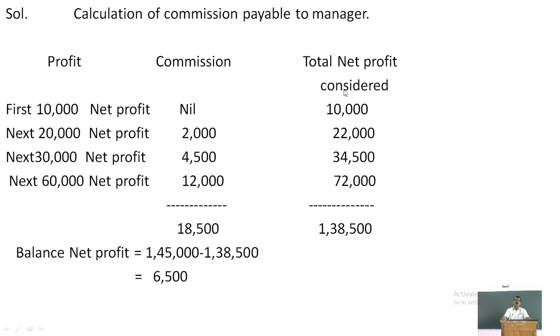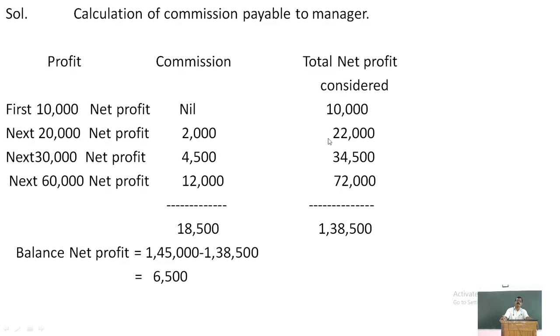10,000 profit has no commission, 22,000 profit is including commission or before charging commission, 34,500 is also before charging commission, and 72,000 is also before charging commission. Commission here is 10% on 20,000, or on 110%. 22,000 is 110%, 20,000 is 100%. So 22,000 divided by 110, into 10, will be 2,000 rupees.